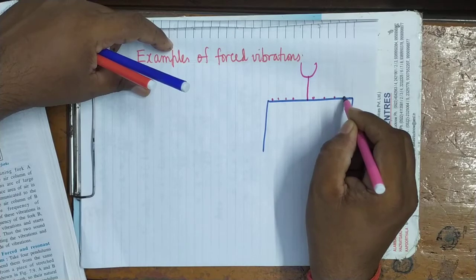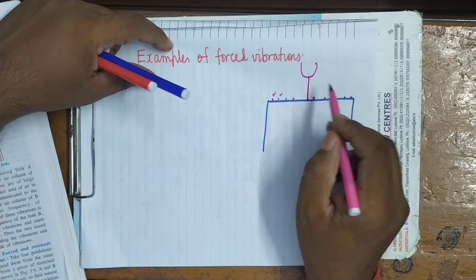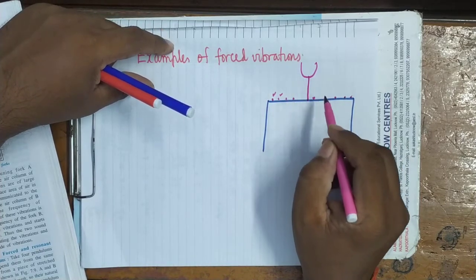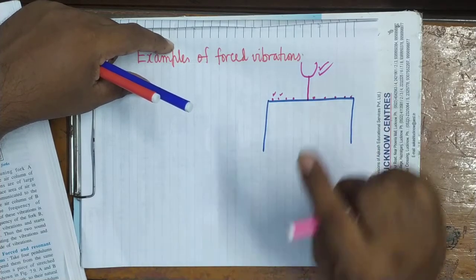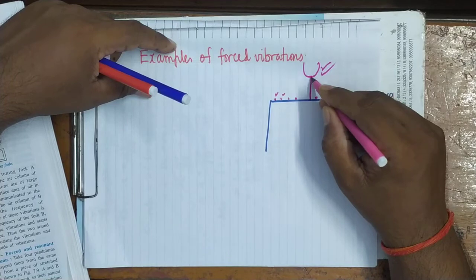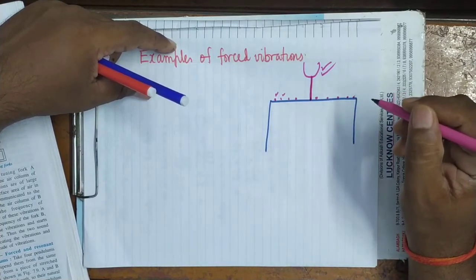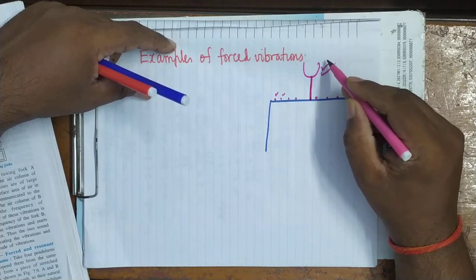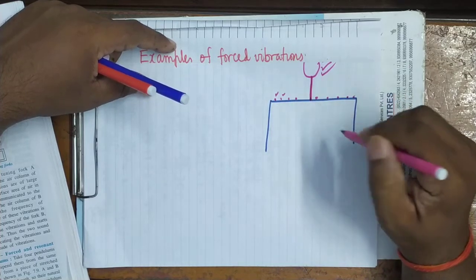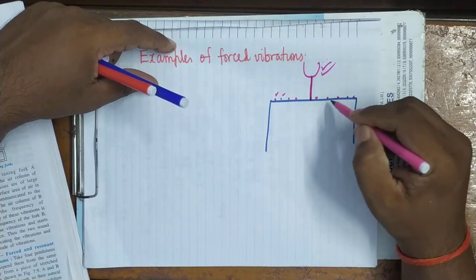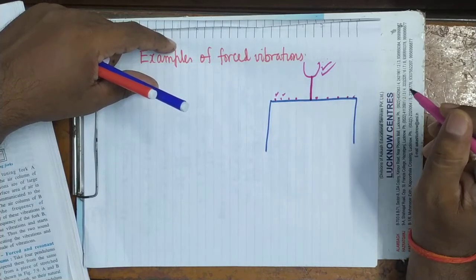which are placed on the table. These particles situated on the tabletop will start executing forced vibration with the frequency of this force. Because what will happen when you place the stem in contact with the tabletop? The vibrations of the tuning fork will be communicated, transmitted to the table. Particles which are placed on the tabletop will start executing vibrations with the tuning fork.